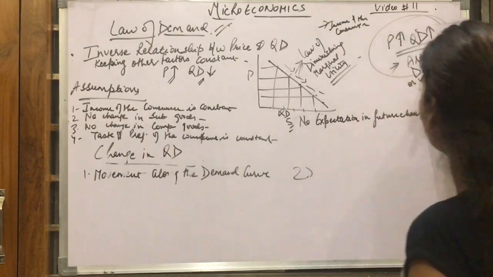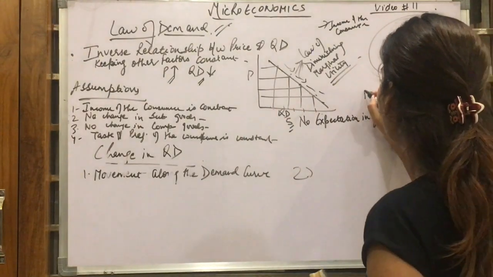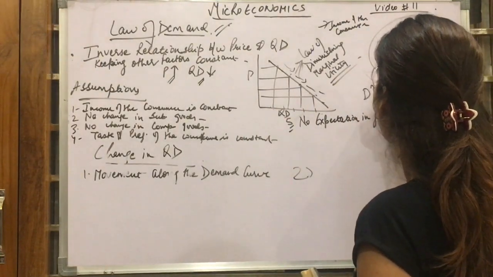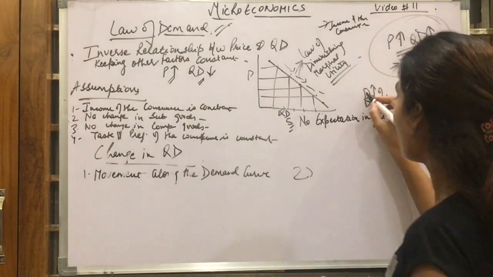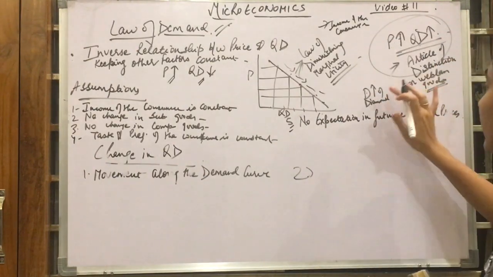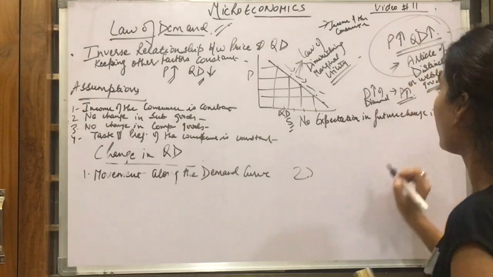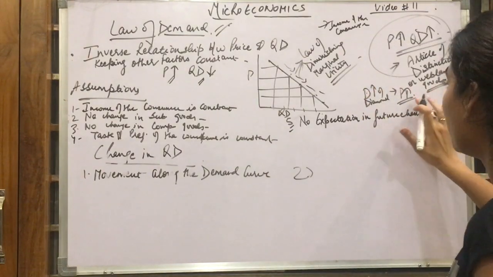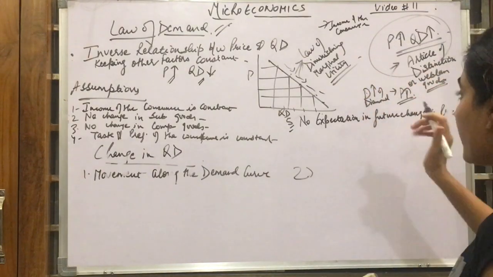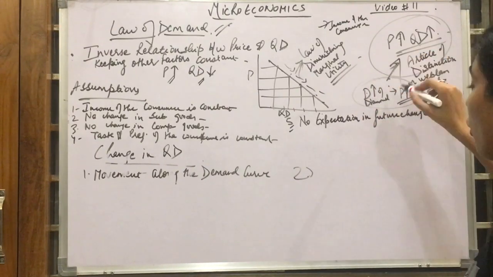That means people who prefer prestigious goods, like diamonds. The demand for diamonds only gets high when there is a rise in prices. Right, so this is an article of distinction. When the price rises, only then will the demand for diamonds rise. That means this is an exception to the law of demand.